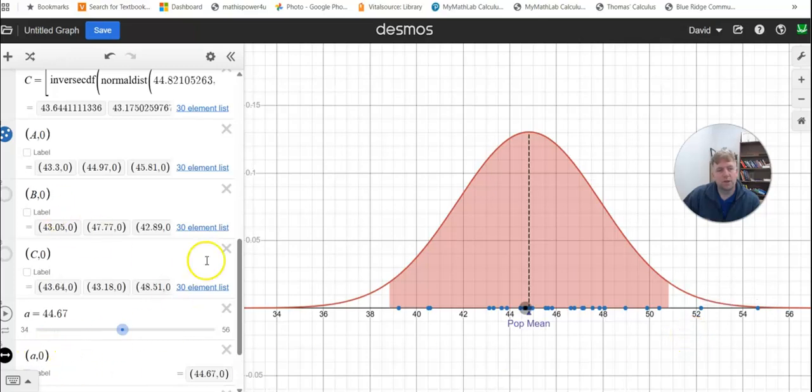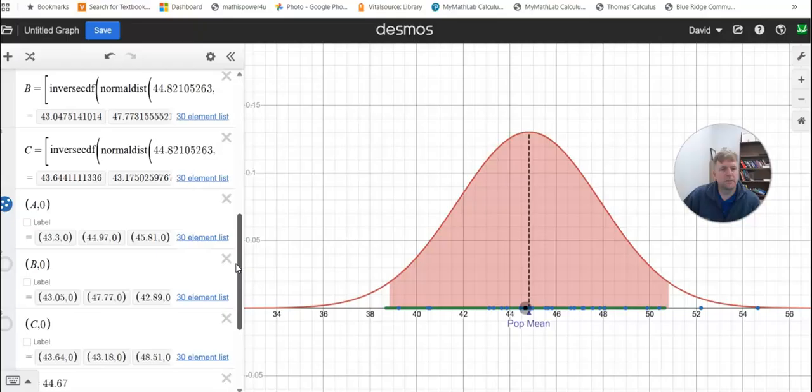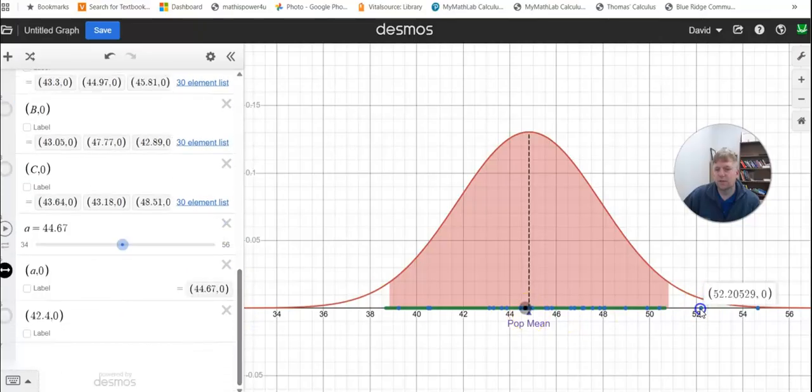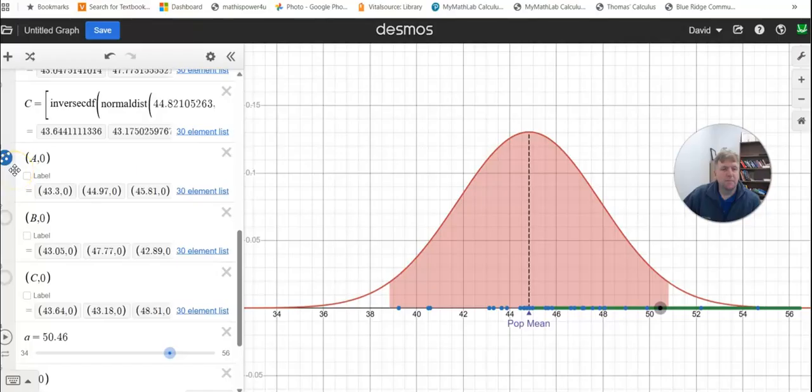Okay, so when I turn this back on and I move the center of my curve over to this sample mean, you can see that the green interval doesn't stretch back to the population mean. If I center it around this sample mean, or if you think of it as a guess, somebody's guessed 52, then it's not going to contain the population mean. The same with this one. This one's way out in the tail. It doesn't contain the population mean. But these, even though they're kind of far out, they're not that great of guesses, if you will, and they're samples that had some outliers in there, if I pick that sample mean, the green interval does contain the population mean.